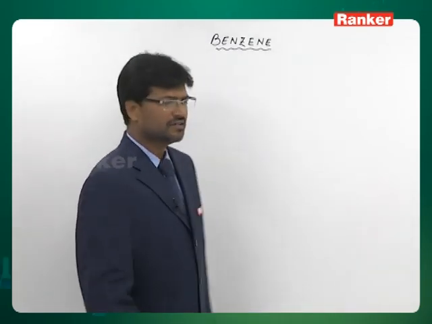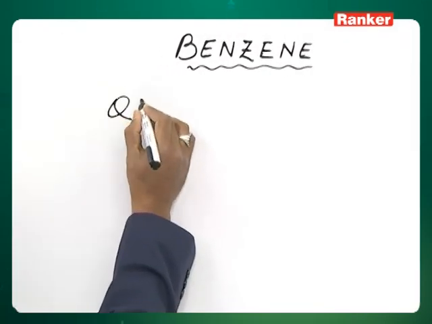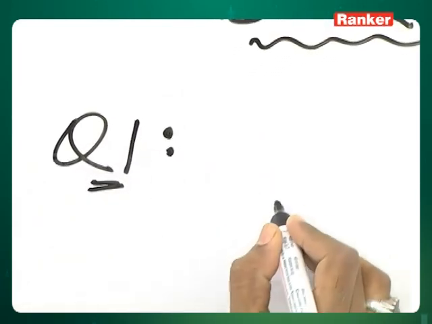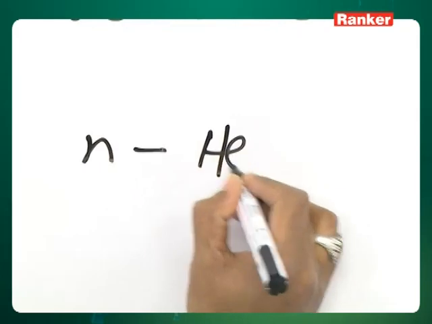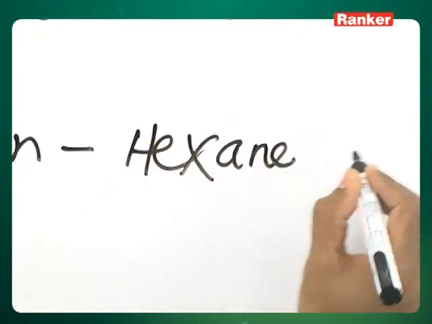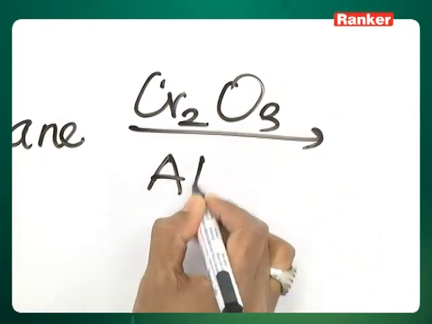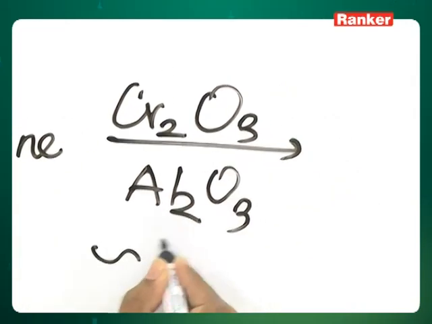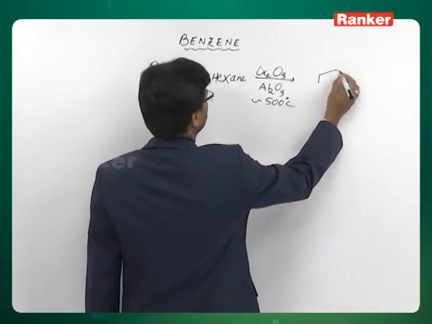The reaction is called as reforming, also called as aromatization. So for question number 1, N-hexane when it is treated with Cr2O3 and Al2O3 around 500 degrees Celsius, you get benzene.